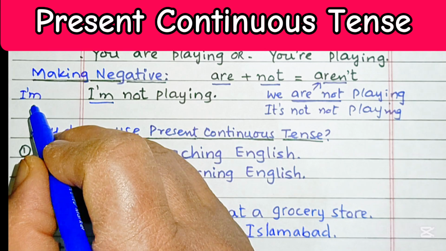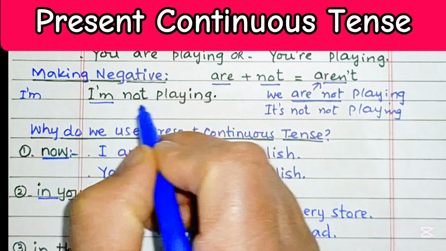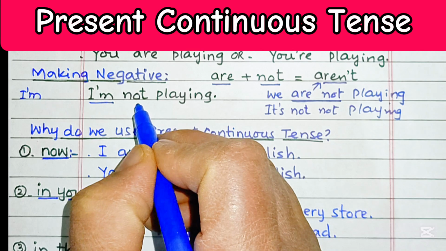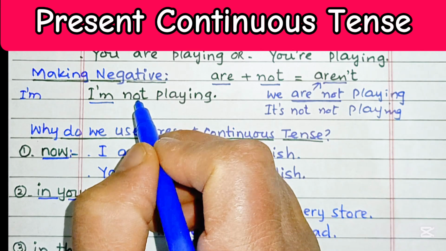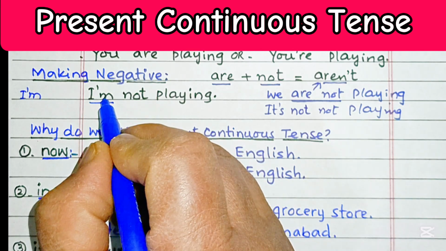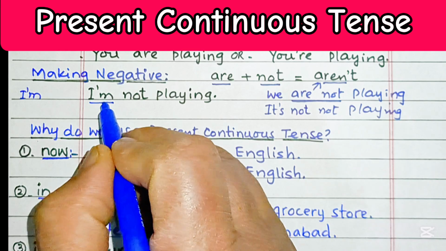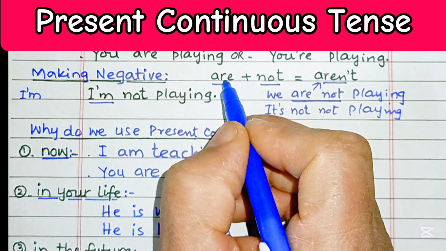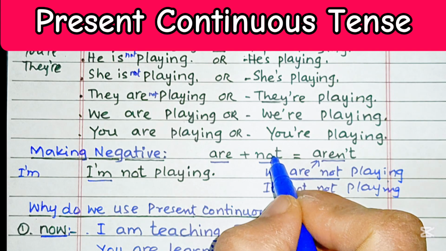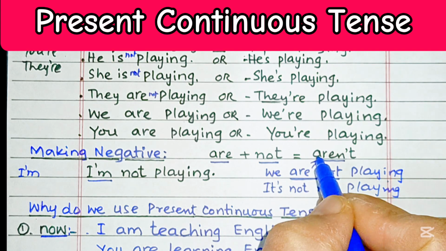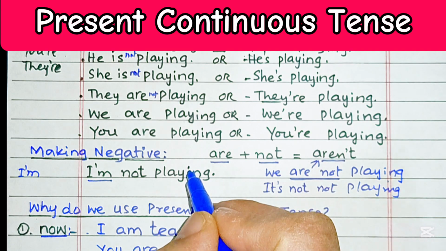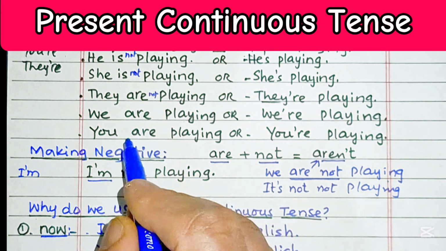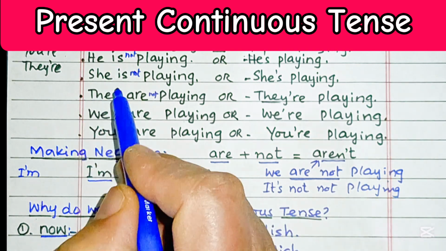I'm not playing. The contraction over here, I'm not playing, is with the pronoun I and the word am. I am, they are being contracted. This is the only exception. Otherwise, we are to contract verb be with not: aren't, isn't, etc. So we may make negatives from these.